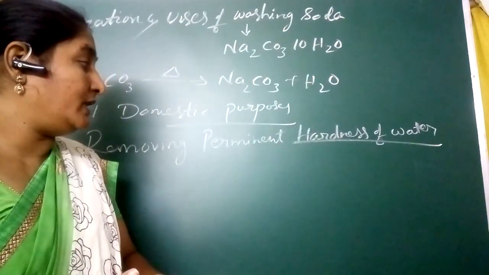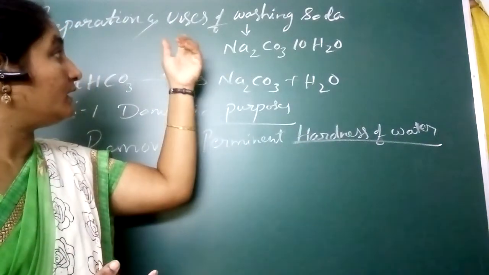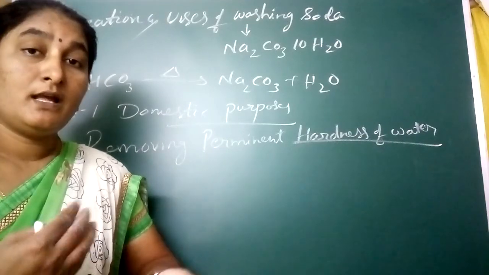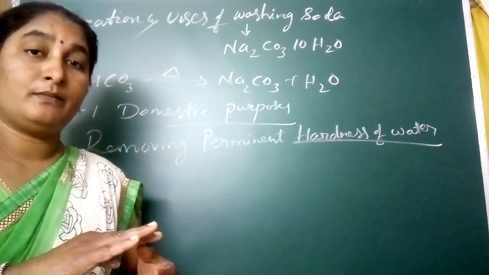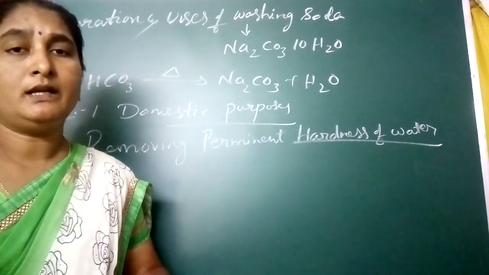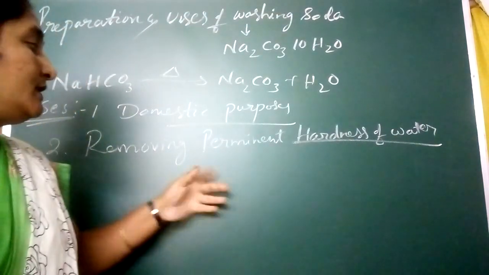To remove that permanent hardness of water, we use washing soda. When you add washing soda to water and heat it, the carbonates and bicarbonates will be removed from the water. Then we can drink that water. This is another use.